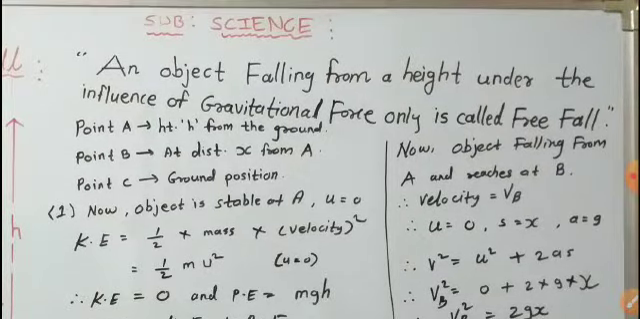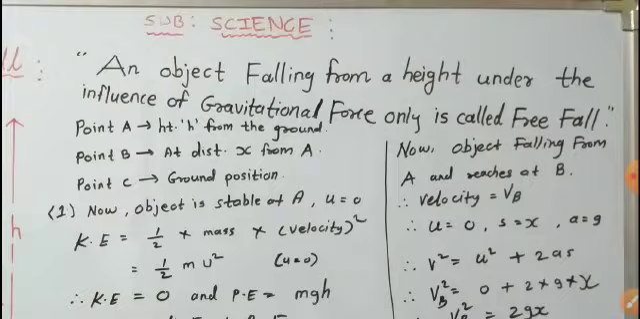What do you mean by free fall? Whenever we release any object from a height toward the ground surface, then this object falls on the ground, meaning it gets pulled toward the earth because of gravitational force. Every object is attracted toward the center of the earth because of gravitational force.